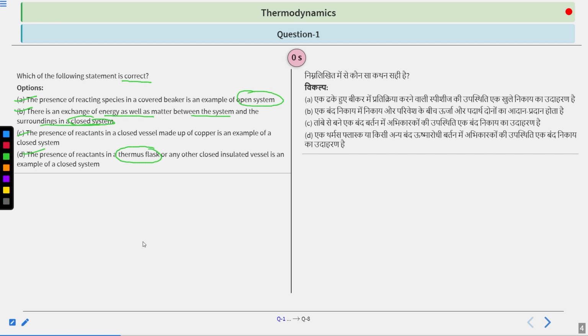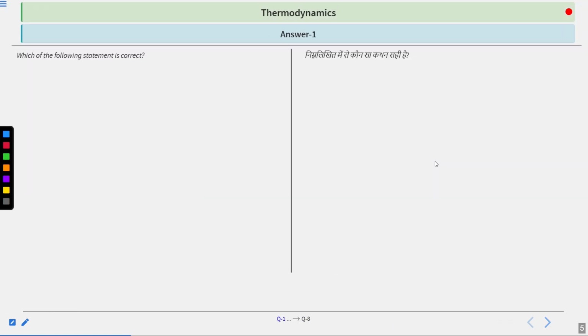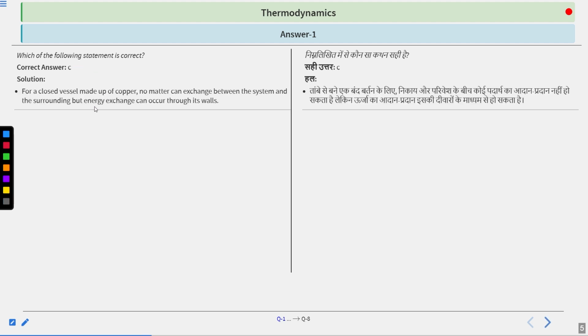Okay, let us see how we can solve it. I have already mentioned that you have to find the correct statement. So for those who have solved it, the correct statement is C. For a closed system made up of copper, no matter exchange can be there between the system and the surrounding. But the energy exchange can occur through its walls. Therefore, it is a closed system.